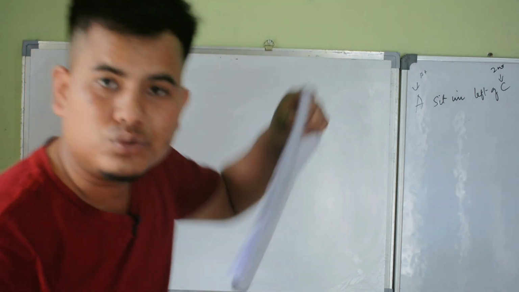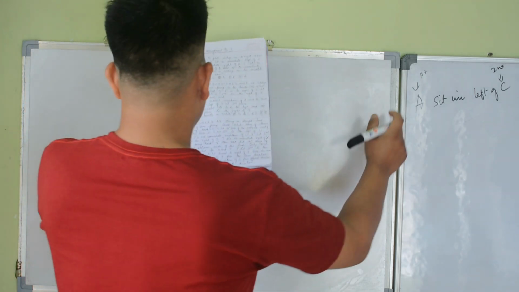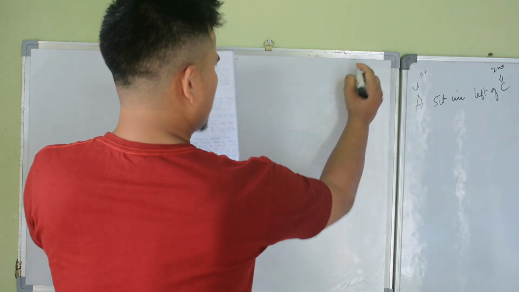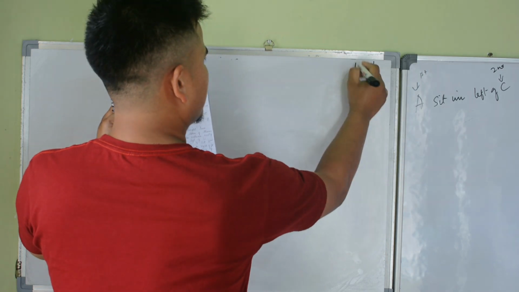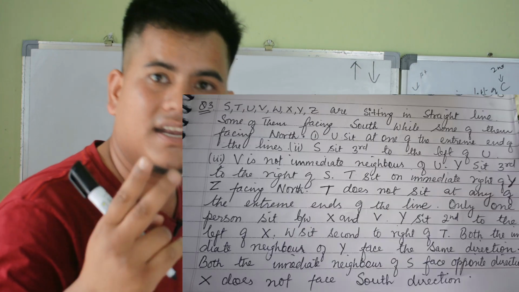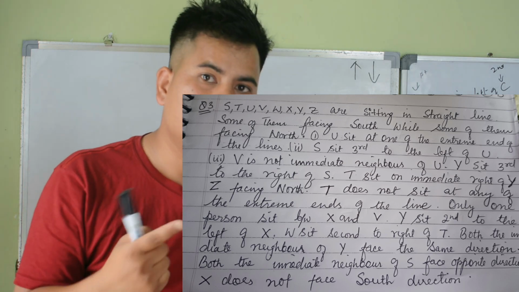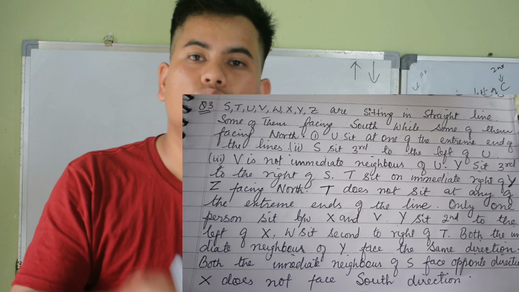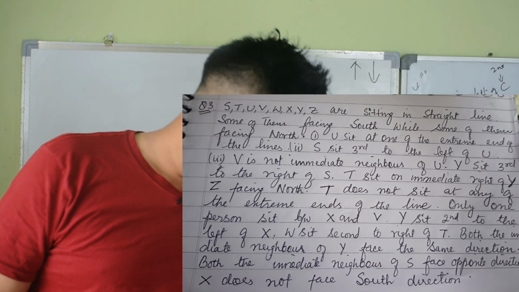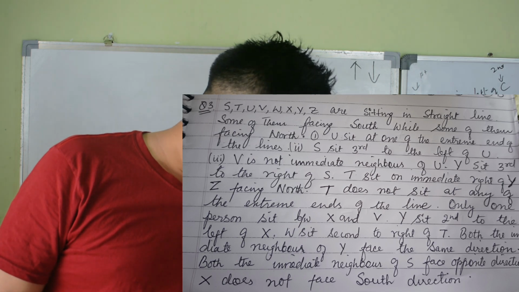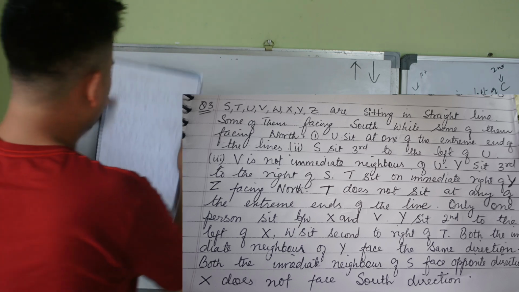S, T, U, V, W, Z are sitting in a straight line. Some of them are facing south while some of them are facing north. In this case, when the question says some of them are facing south and some of them are facing north, we have to go with two cases. We have to go with two cases. So in this case, what does it say?